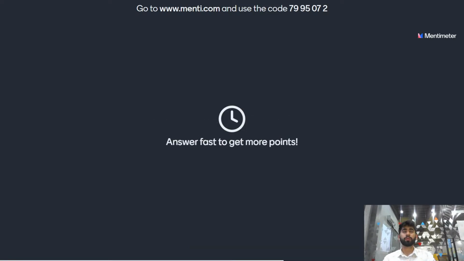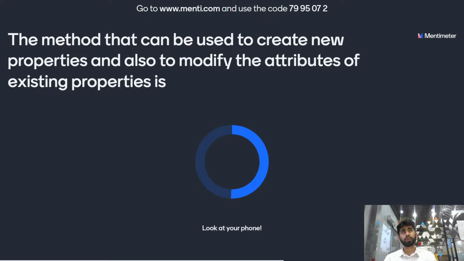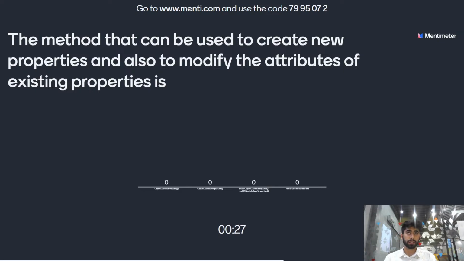Answer fast to get more points. The method that can be used to create new properties and also to modify the attributes of the existing properties is, the options are object.defineProperty function, object.defineProperties function, both object.defineProperty and object.defineProperties. Give the option correct. You have 10 more seconds to answer. And the time is up.